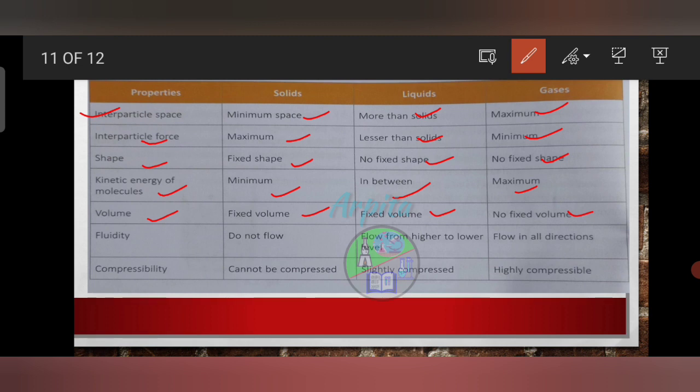Now let's see about the fluidity. Solids, they do not flow, liquids flow from higher to lower level and gases flow in each and every direction. Last is the compressibility. Solids, they cannot be compressed, liquids, they can slightly be compressed, while gases are highly compressible.